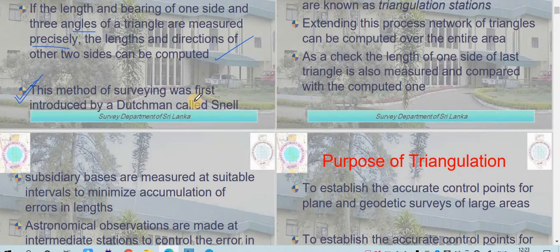The name of the inventor as well as the year can be asked in an MCQ, so please note it down.